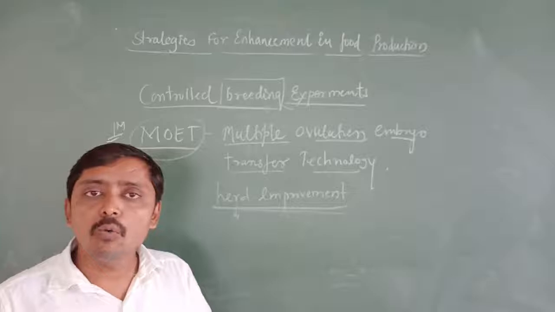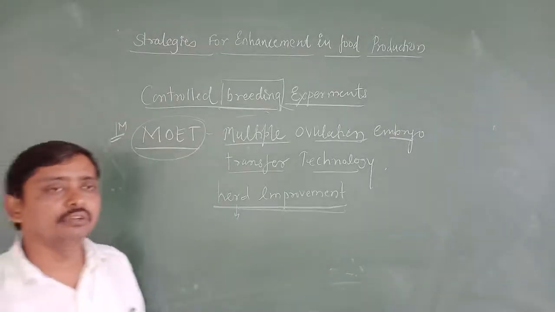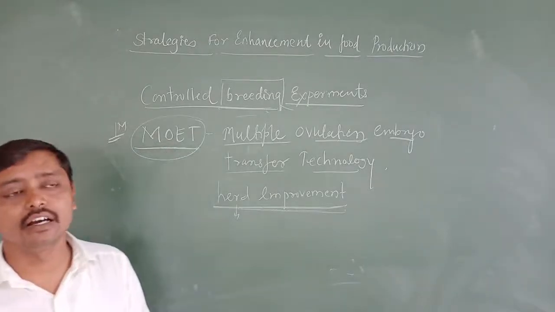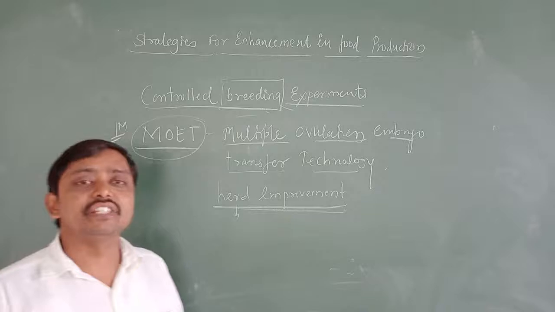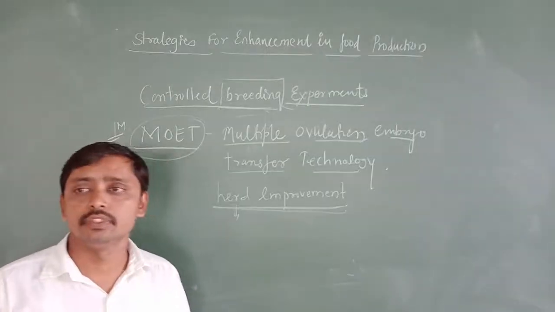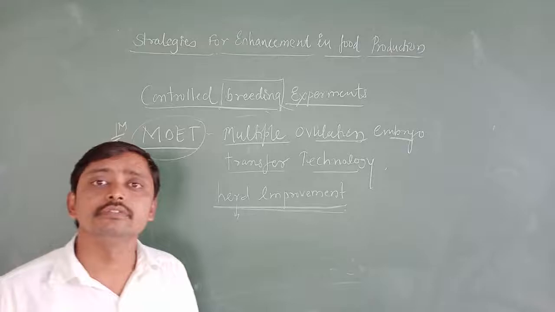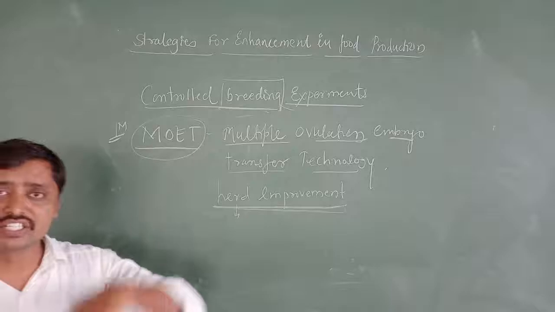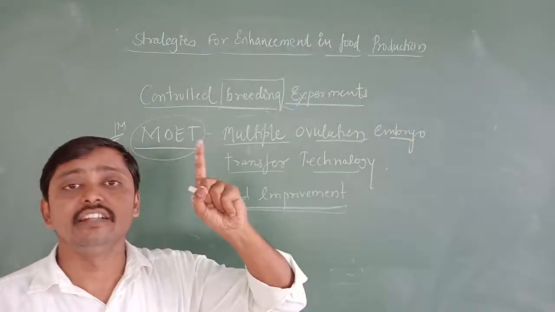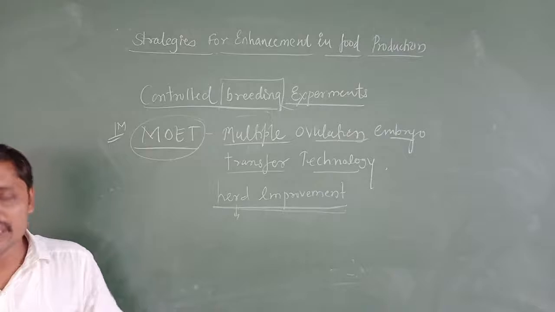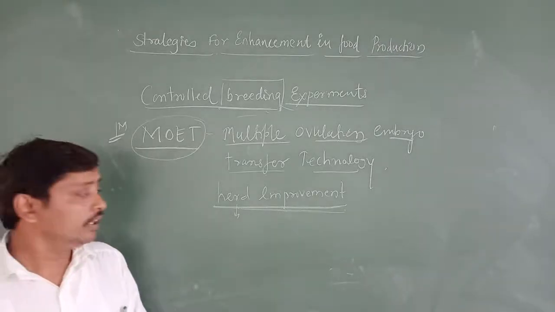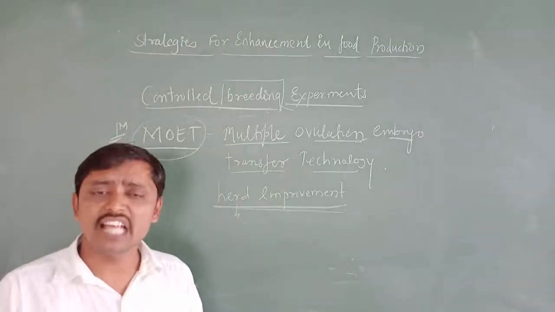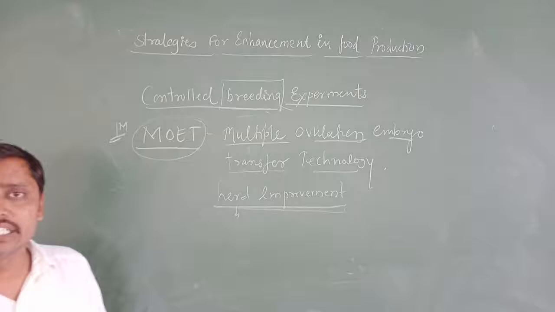In the sense, in a cow, you may have seen cows or buffaloes, at a time a single ovulation takes place. What is ovulation? The rupture of the Graafian follicle and the release of the secondary oocyte is called ovulation. You studied this again in the third chapter. So these definitions are very important. So in a cow at a time a single secondary oocyte is going to be released.